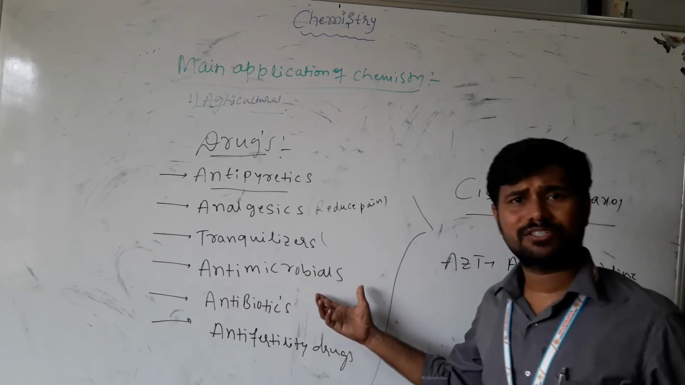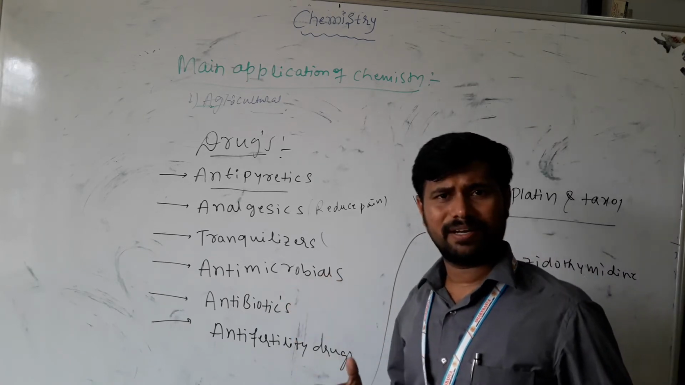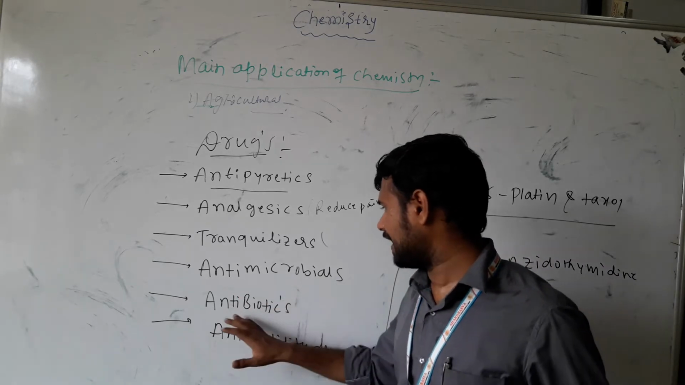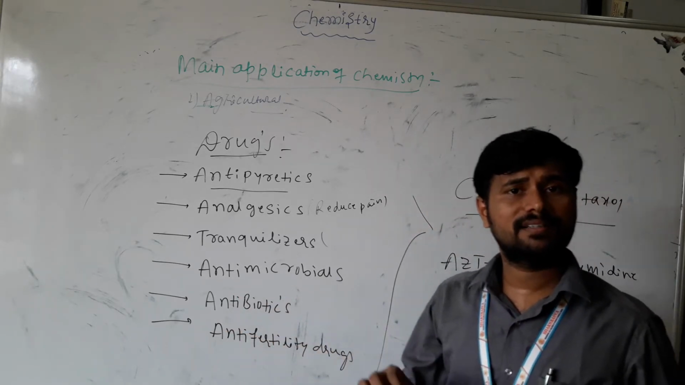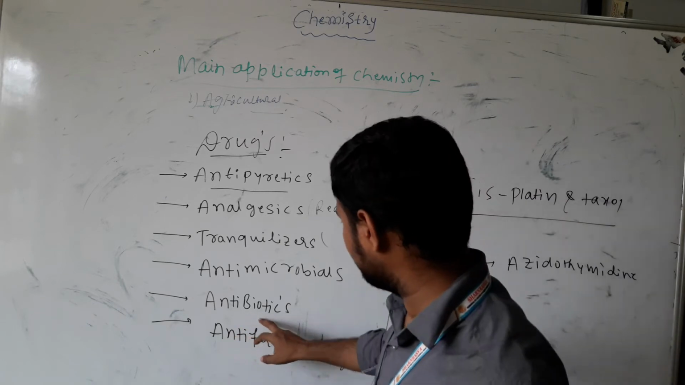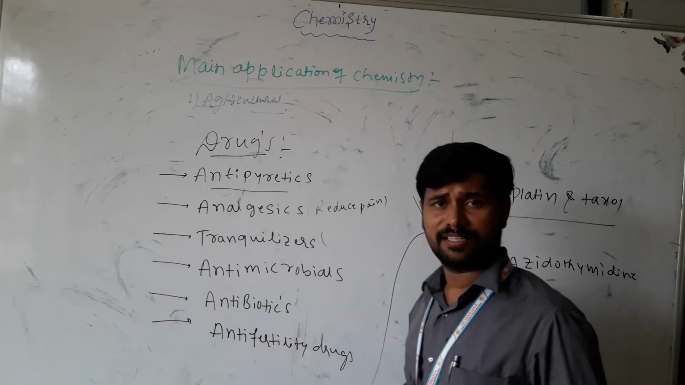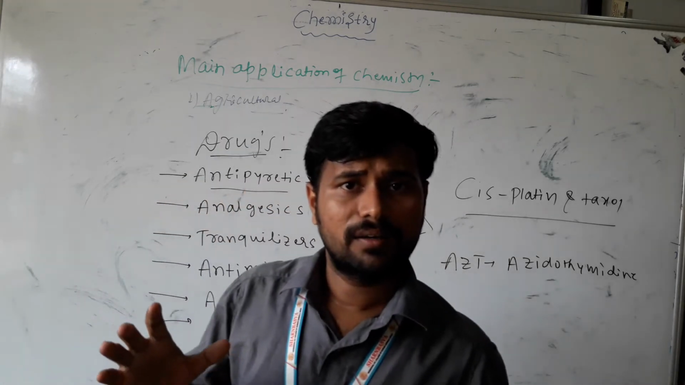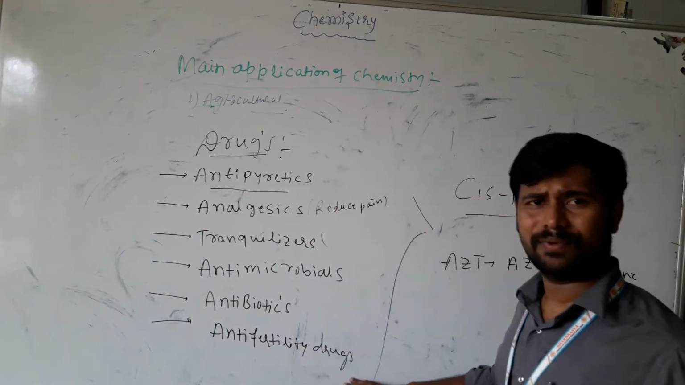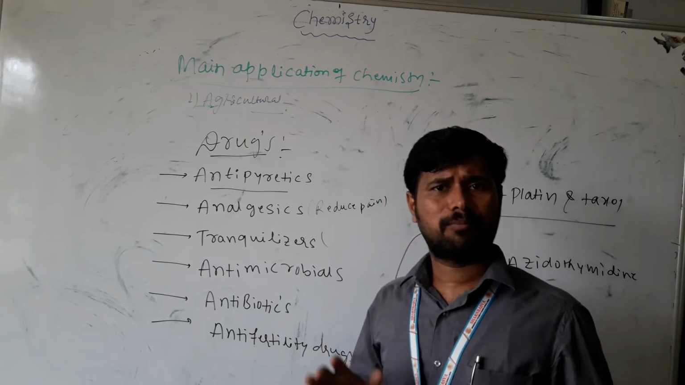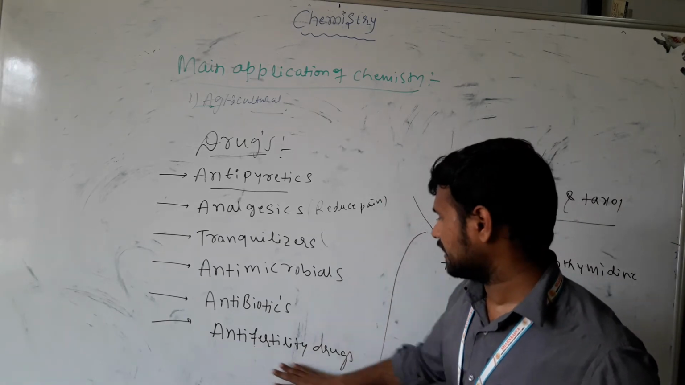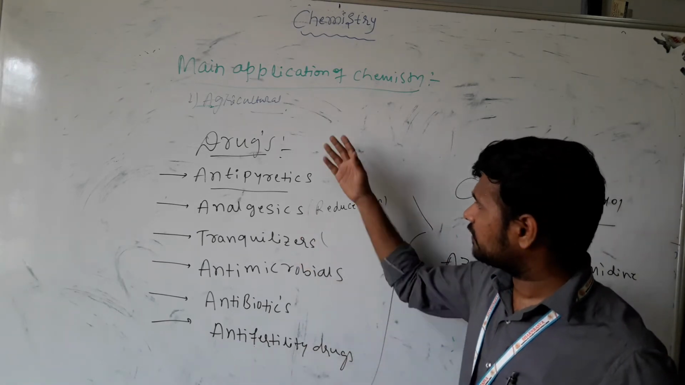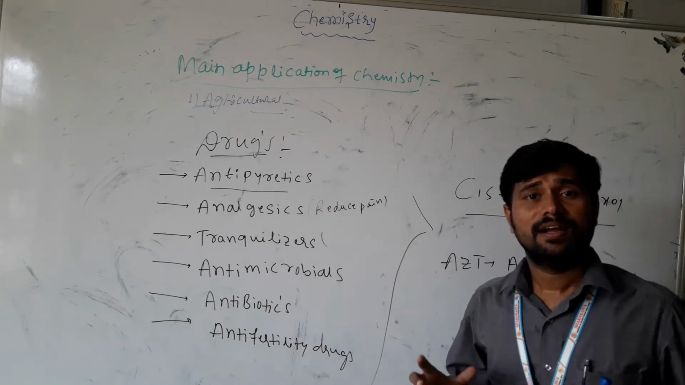Whatever infections there are, we use antibiotics such as penicillin. Anti-fertility drugs are used in order to control human population growth. All these drugs are used in our chemistry.